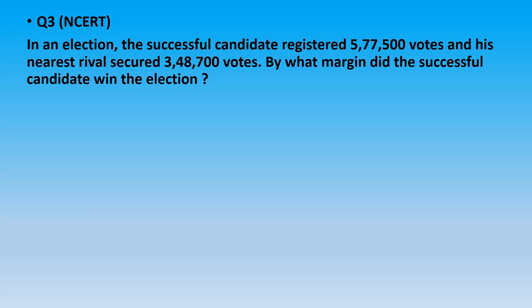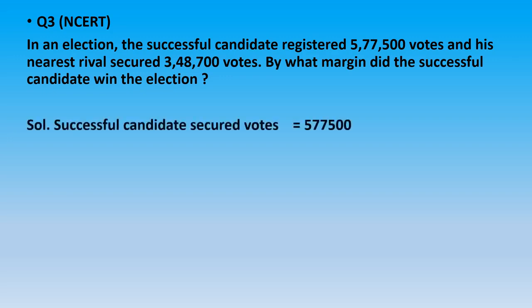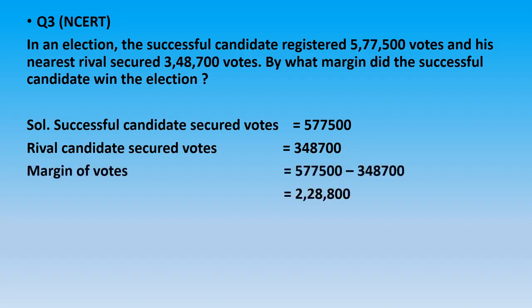For finding the difference, we must subtract the smaller number from the greater one. Same we will do in this question. Successful candidate secured 5,77,500 votes. Rival candidate secured 3,48,700 votes. Margin of votes is 5,77,500 minus 3,48,700, which is equal to 2,28,800.